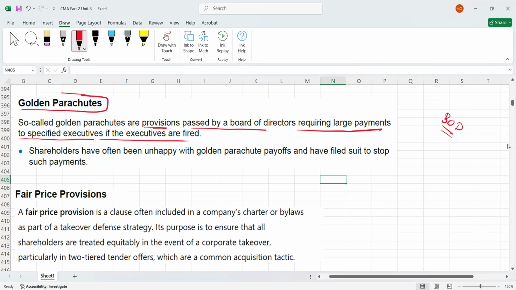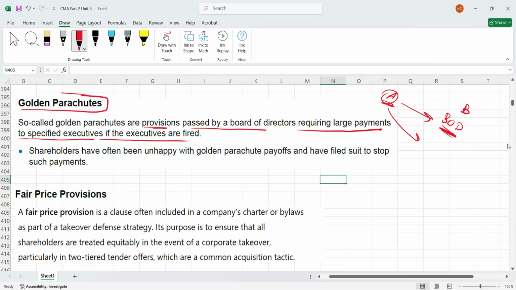Once the acquirer thinks to buy company B, he will also think that if he wants to replace the board, he has to pay a hefty amount for that. So that is what is called golden parachute, and this can work as a defensive tactic also. But shareholders are not happy with the golden parachute.